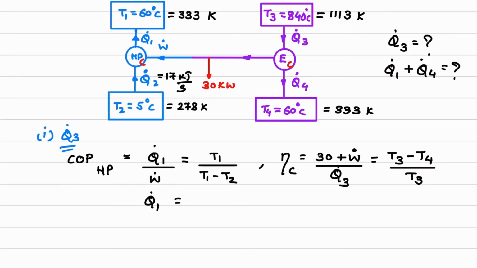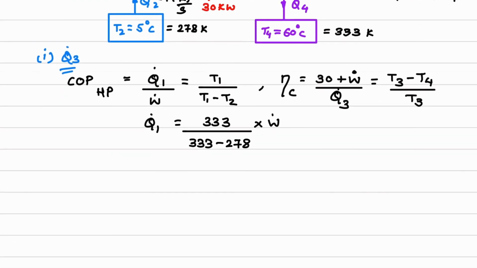Substitute the value, 333 divided by 333 minus 278 multiplied by W dot. So from here I will get the value of Q dot 1. Q dot 1 is equal to 6.0545 W dot. Suppose this is equation 1.